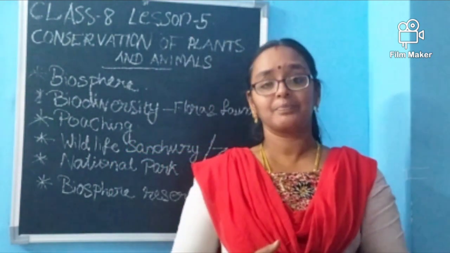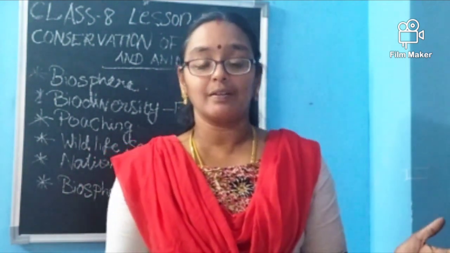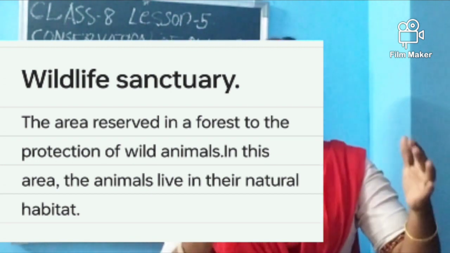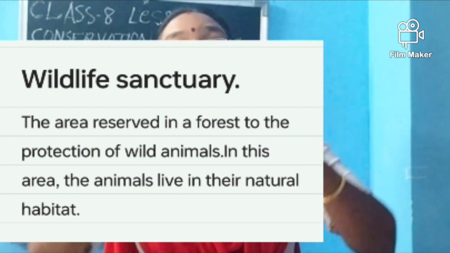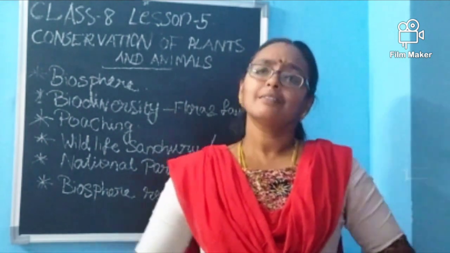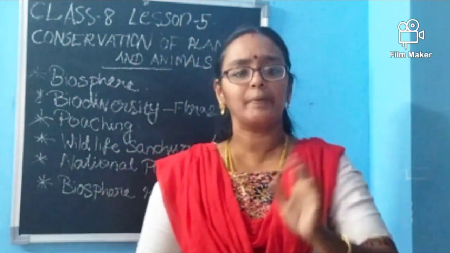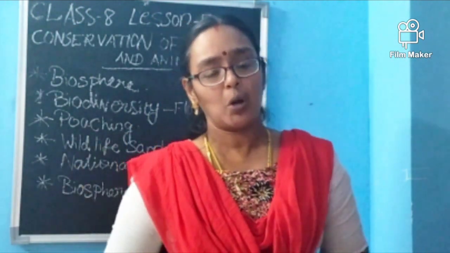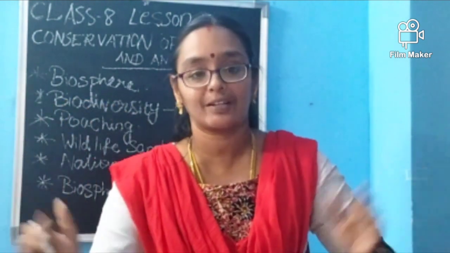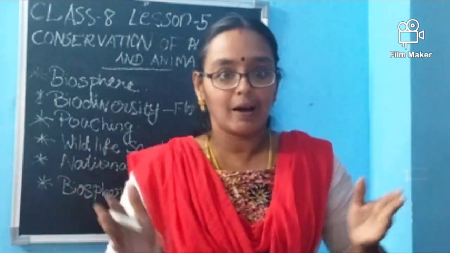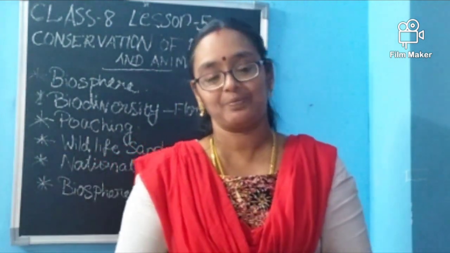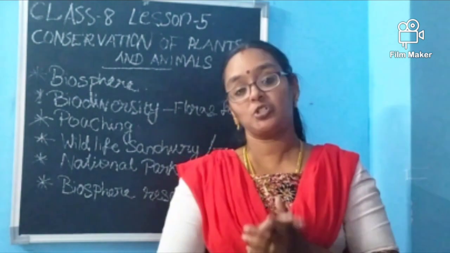Now we are moving further. A sanctuary is an area where the government gives protection for animals to live in their natural habitat. There will be some area where tigers live, deer live. Tigers are allowed to kill deer, and the deer are allowed to eat grass. All these are allowed, but they will be protected from whom? From human beings, from hunting and all. These are called wildlife sanctuaries.